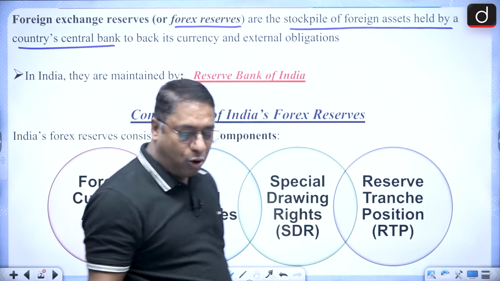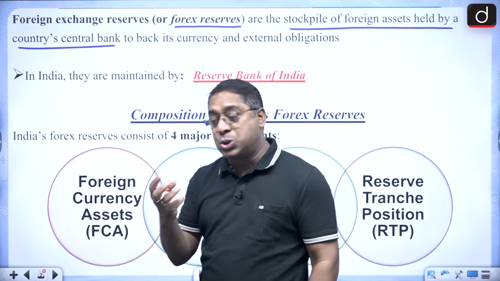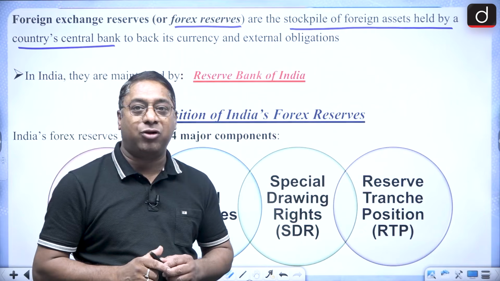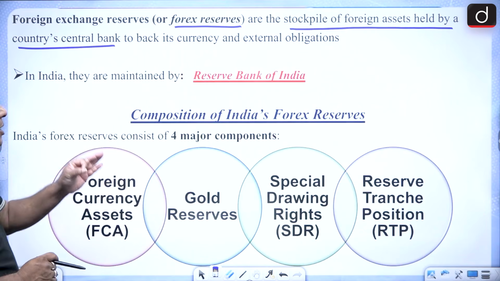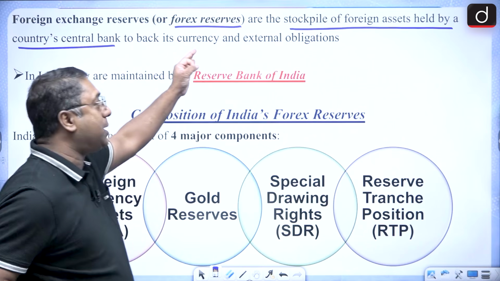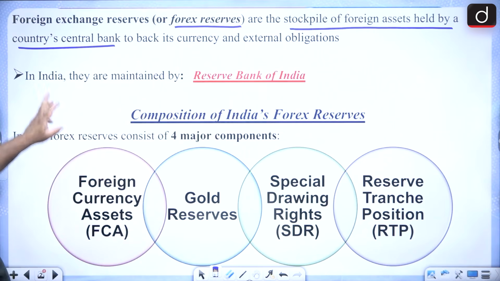That means the custodian of the foreign exchange reserve in the country is the RBI. So you must remember that foreign exchange reserve or Forex is the stockpile of foreign assets held by the country's central bank, that is the RBI.